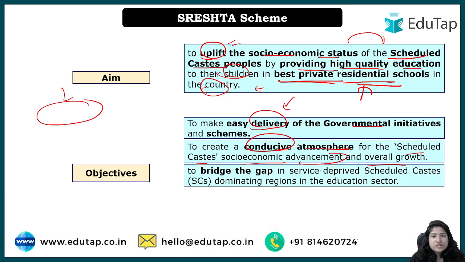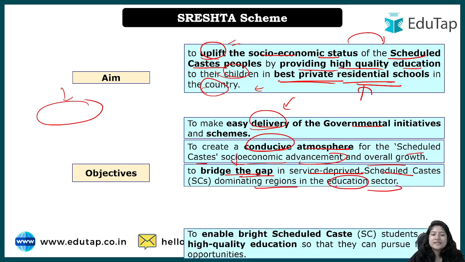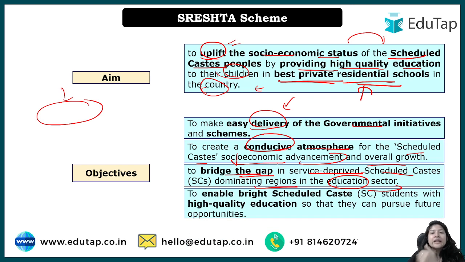Okay, and of course when we are focusing on the SC group, we are bridging the gap in service deprived SC caste dominating regions. ठीक है, in the education sector we are bridging the gap for the SC section of the society. And of course the objective here, because we have understood not all will get the benefit, but the meritorious students will get the benefit.